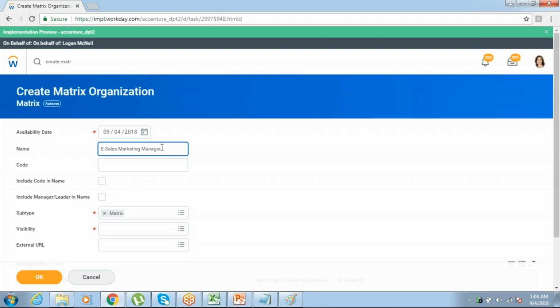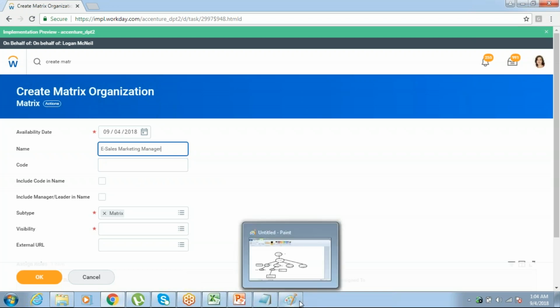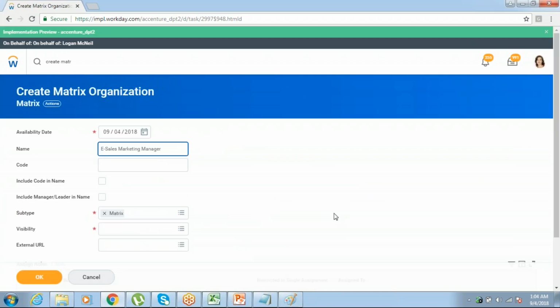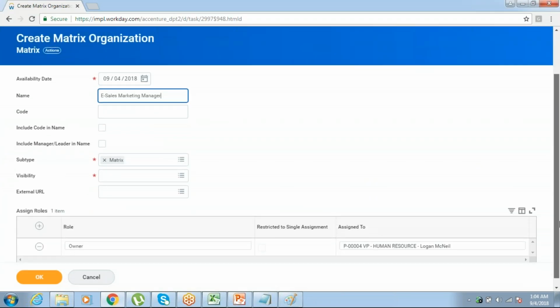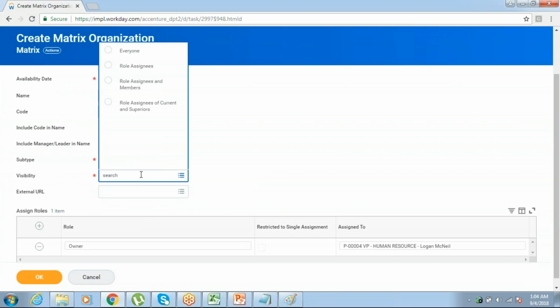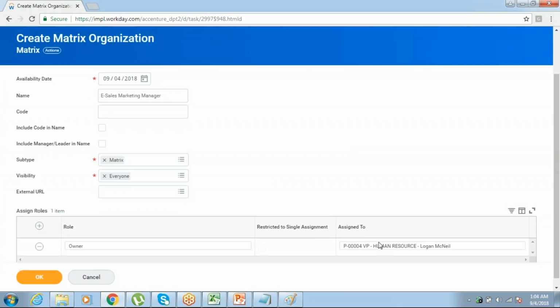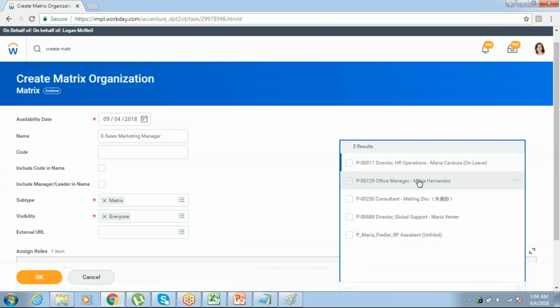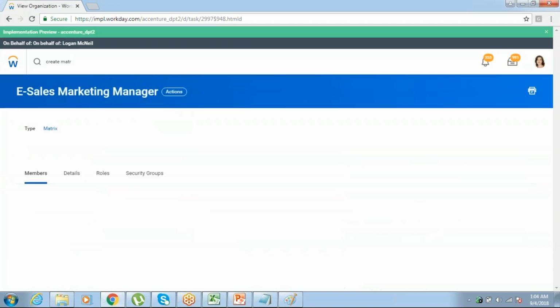Even for this, there will be a manager, right? Who is the manager for that? Swati is the manager. For now, I'm not giving anyone; I'll give it later. Now see, visibility has to be everyone. See, the owner is Logan McNeil. Instead of Logan McNeil, I want Maria to be the owner. I'll give this one and click on OK.